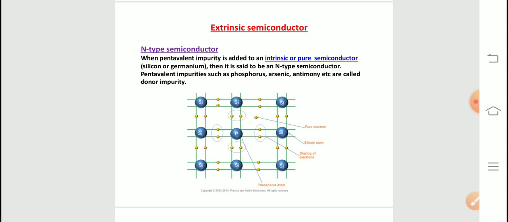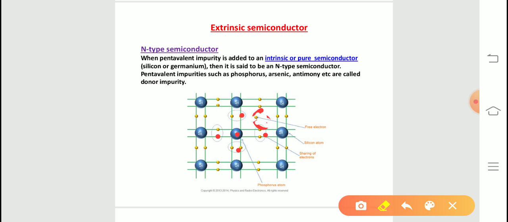So the 4 valence electrons of each phosphorus atom form 4 covalent bonds with the 4 neighboring silicon atoms. You can see here, this phosphorus shares these 4 electrons with the 4 silicon atoms, and there is an excess electron here.